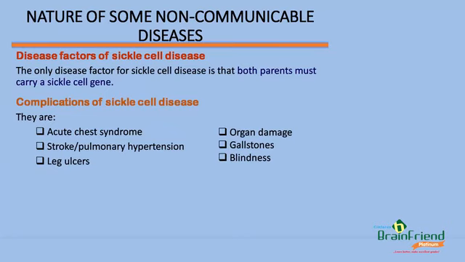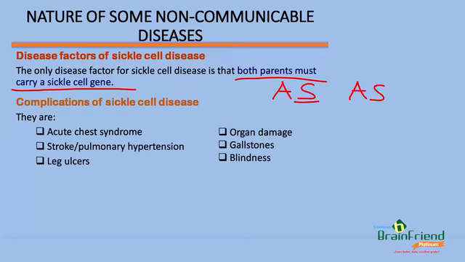Now, the disease factors of sickle cell disease. What are the things that can give rise to this or increase the chances of sickle cell disease? We've said that the only disease factor for sickle cell is that both parents must carry a sickle cell gene. Remember what we said, that when an AS and an AS come together, this S is what?